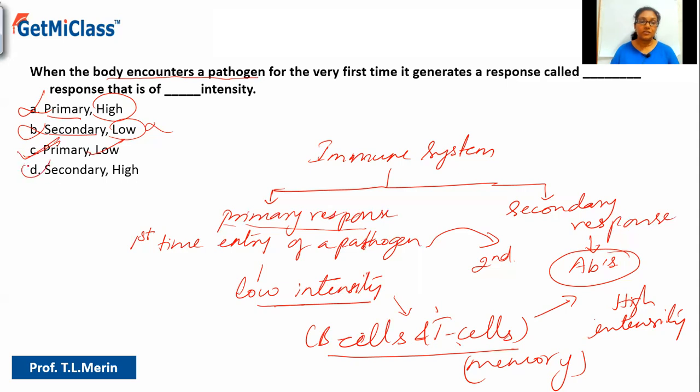Option D says secondary, which is totally wrong because, as I told you, the secondary response happens when the pathogen enters for the second time. So what is the correct answer? The correct answer is option C.